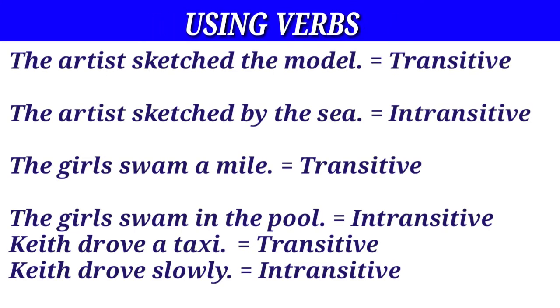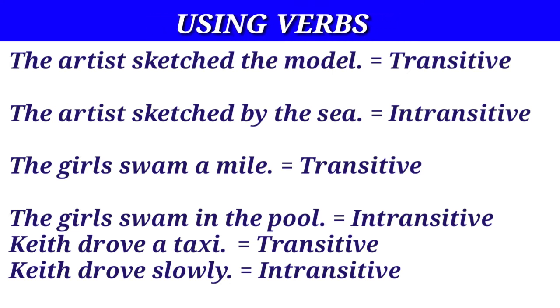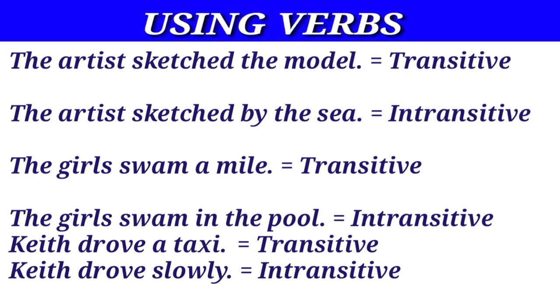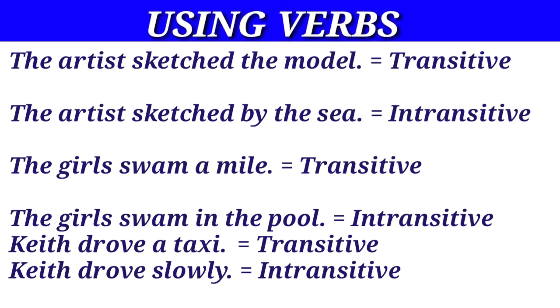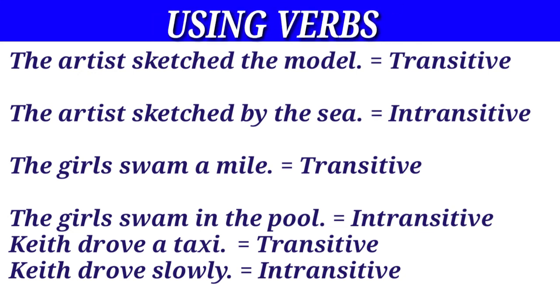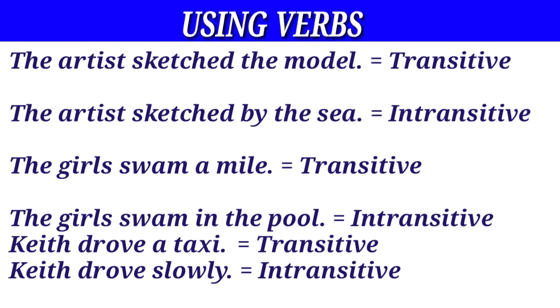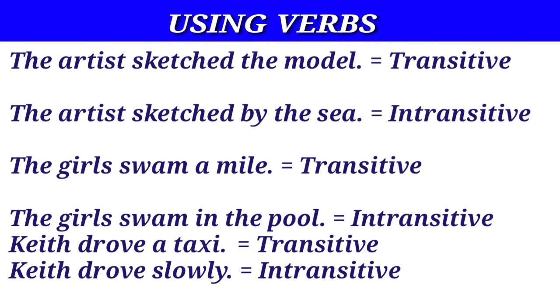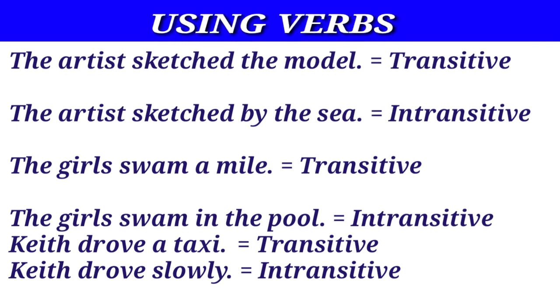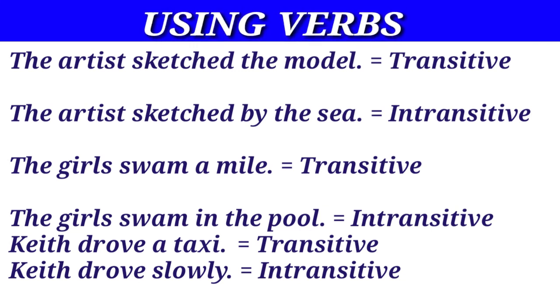The first says the artist sketched the model. Sketched is transitive. 2. The artist sketched by the sea. Here, sketched is intransitive because it has no object. The girls swam a mile. The verb swam is transitive because it has an object, a mile.